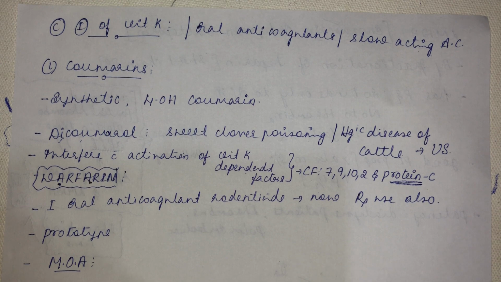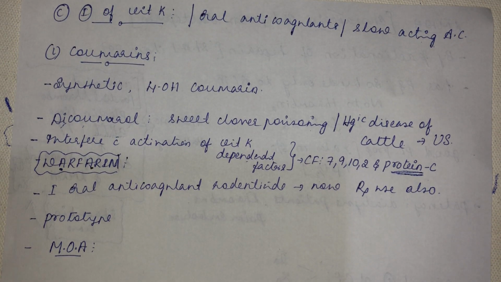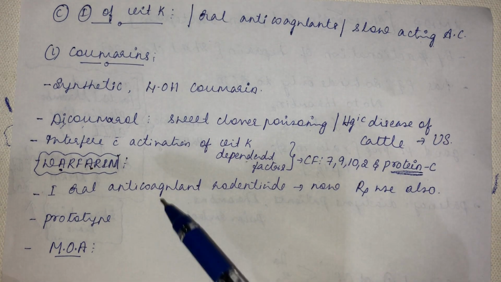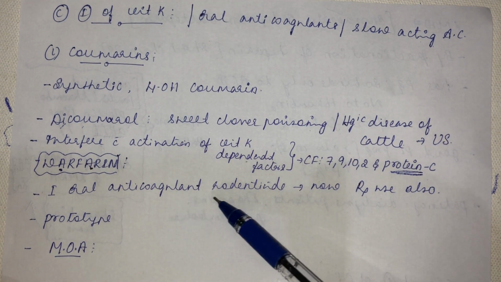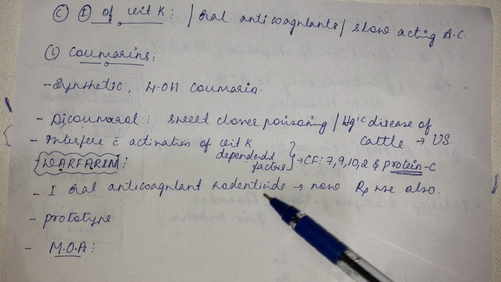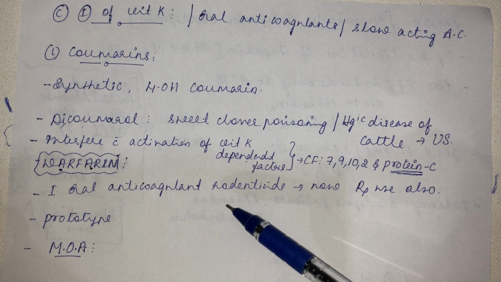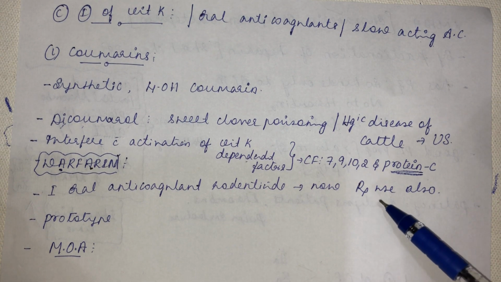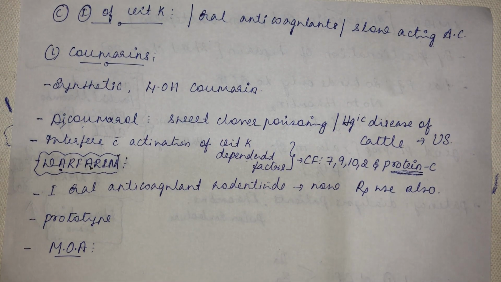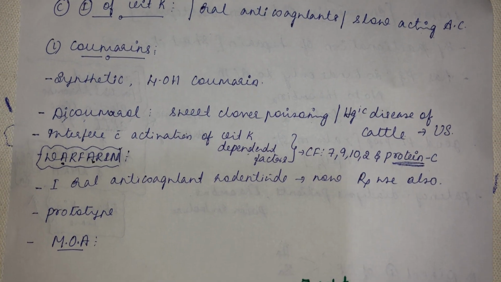Many times we have referred to this drug, but now we are studying warfarin itself. Warfarin is the first oral anticoagulant rodenticide, now also used therapeutically. It is the prototype drug under coumarins.